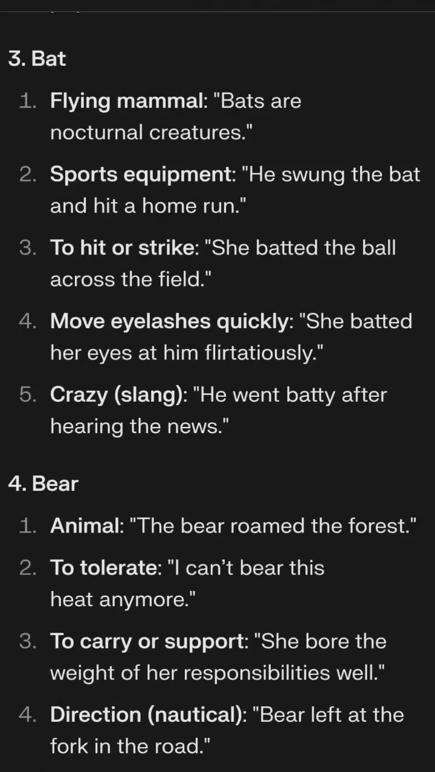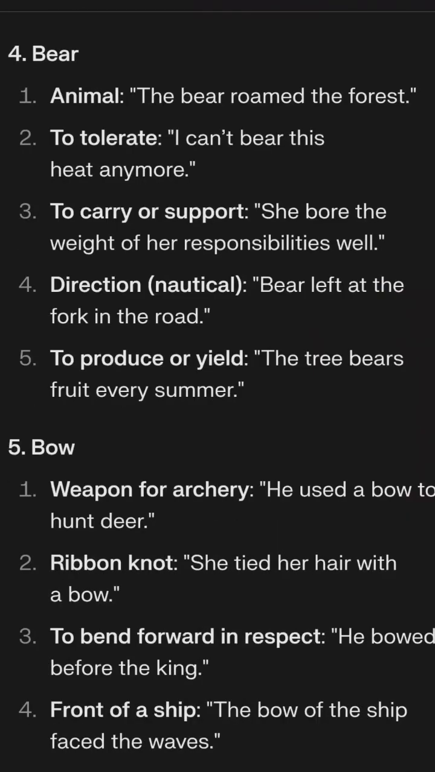Direction, nautical: bear left at the fork in the road. To produce or yield: the tree bears fruit every summer.